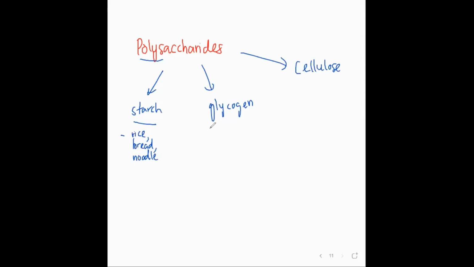Then glycogen is usually in an animal cell, where for humans you keep it inside the liver, correct or not? Also you can find it in muscle cells. Then cellulose, just now I mentioned, is a cell wall component, like the plant cell wall.